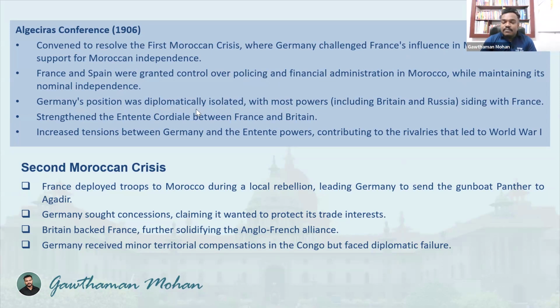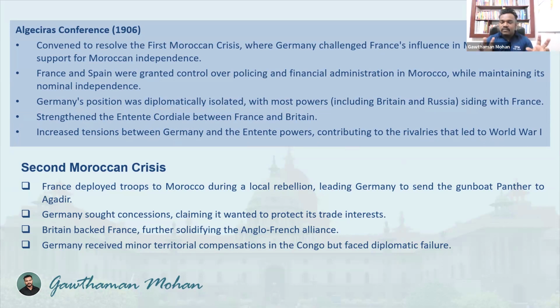Germany's position was diplomatically isolated. With most powers, including Britain and Russia, siding with France, Germany was isolated. They understood that almost all these countries are against Germany. And it strengthened the Entente Cordiale between France and Britain, and it increased tensions between Germany and the Entente powers, contributing to the rivalries that led to World War I.